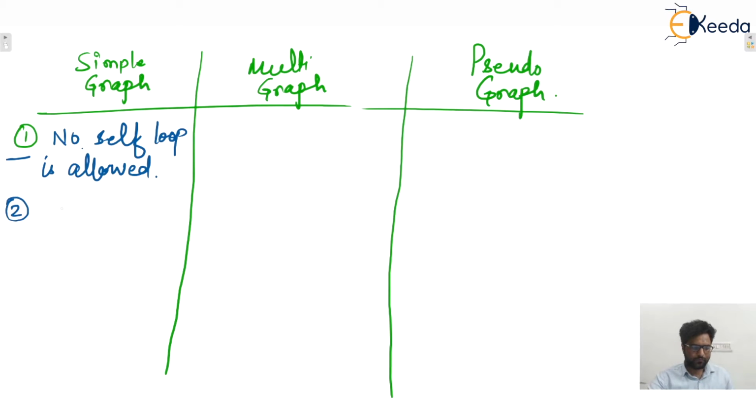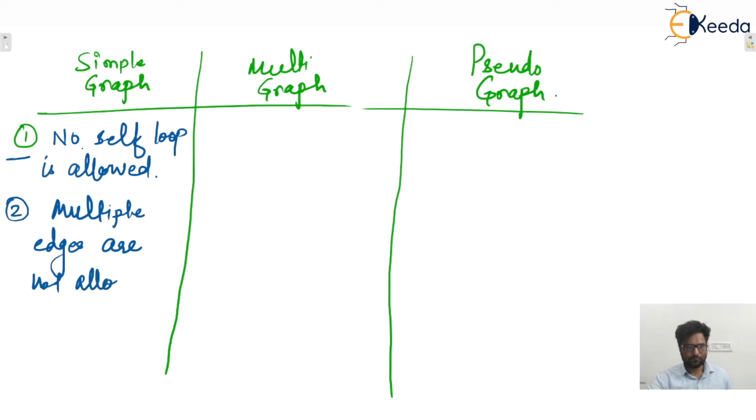Second, multiple edges are not allowed. Multiple edges means more than one edge between any pair of vertices. That is not allowed. It means at most one edge is allowed between any pair of vertices. That is the meaning, isn't it?